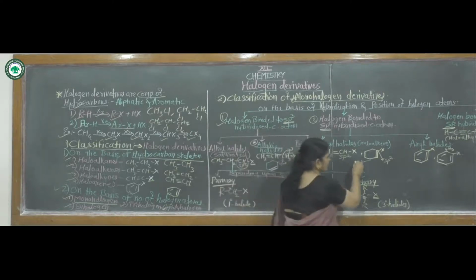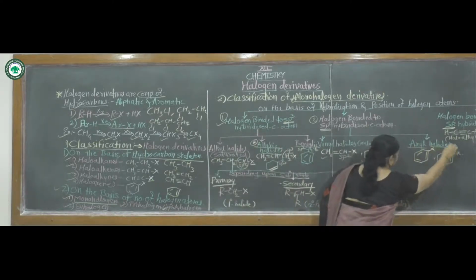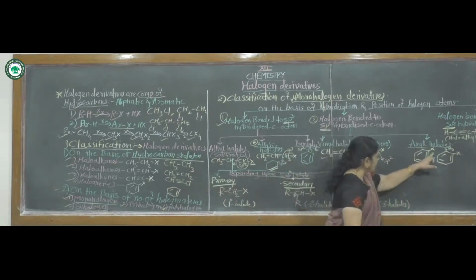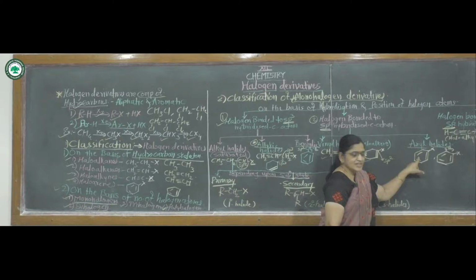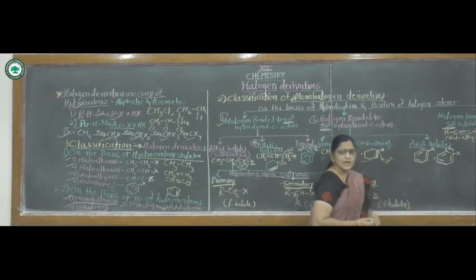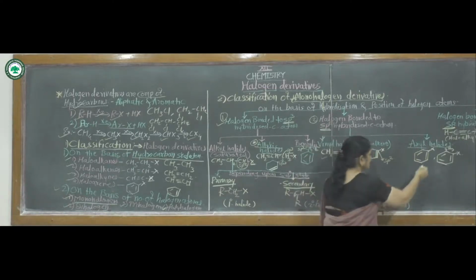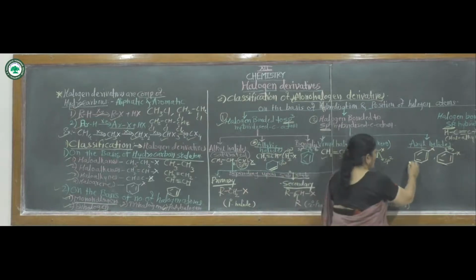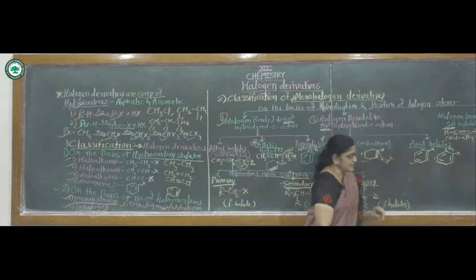Then second, that is aryl halides. Aryl halides means, in this compound, the halogen atom is directly bonded to an aromatic compound or benzene nucleus. This is one example of aryl halides.